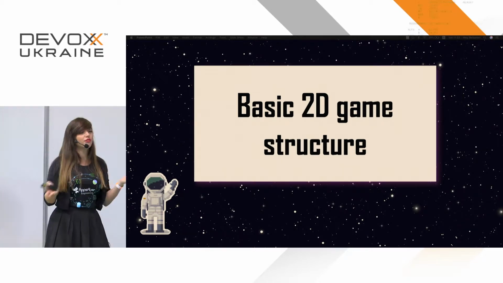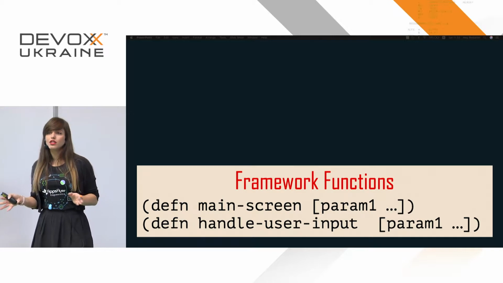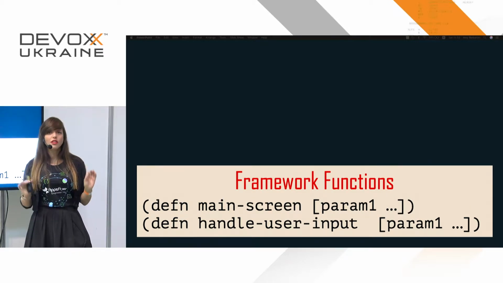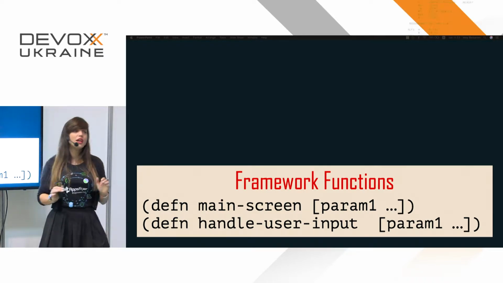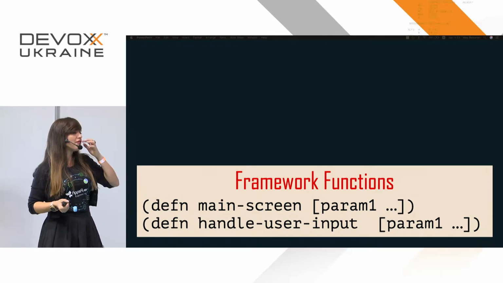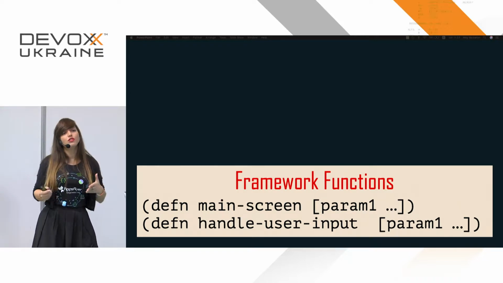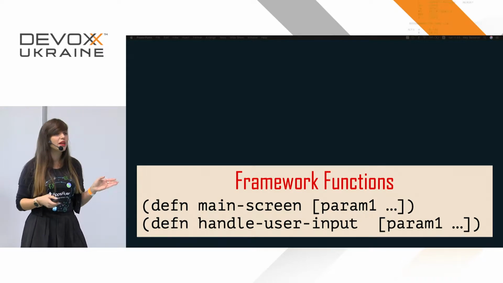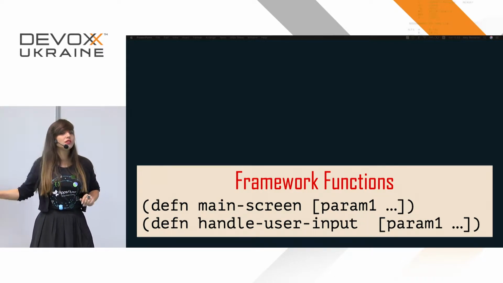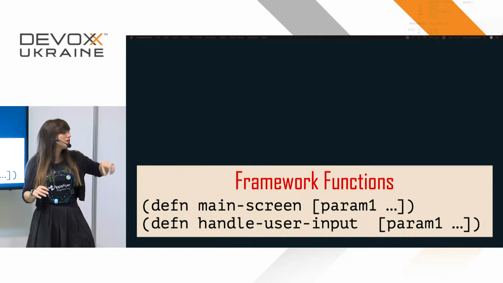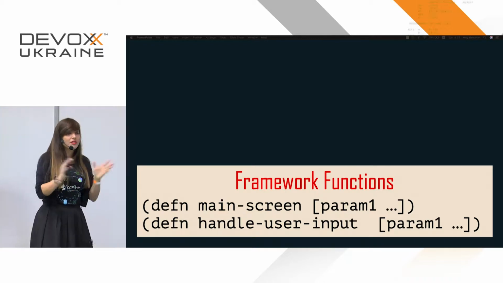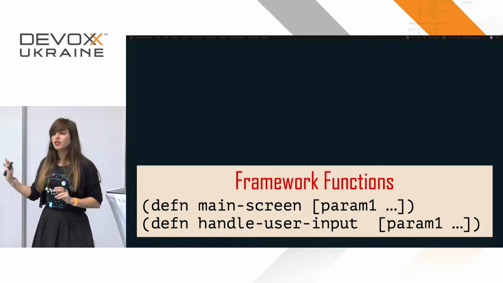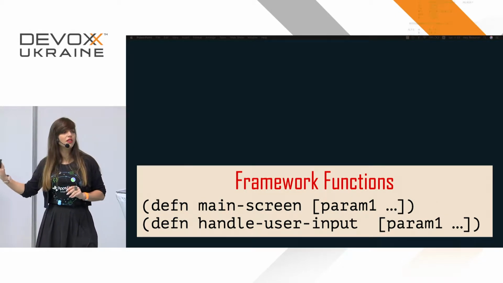So let's start with the framework functions. These functions are the ones that handle everything that has nothing to do with the logic of the game. It means that if you need a connection to the network, if you need to load images, if you need to handle the input from the player, this is where you'll do it. Because moving, using the arrow keys or swipe, you only gotta handle it once, not more than that. So these are the functions that you're going to put in the framework functions.